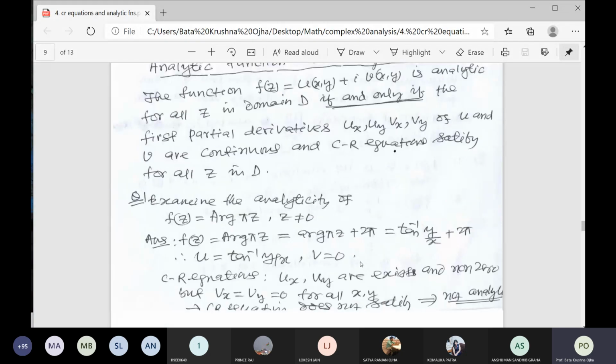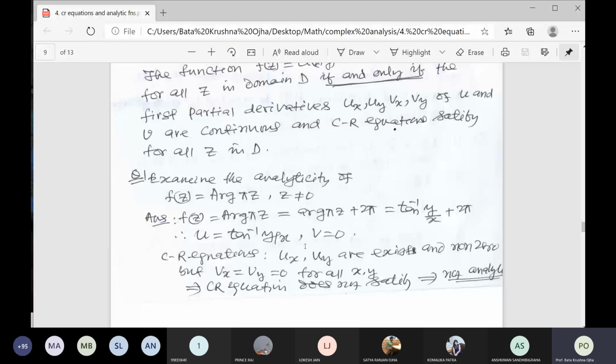So I have given this example: examine the analyticity of the function f(z) is equal to, what is that symbol?